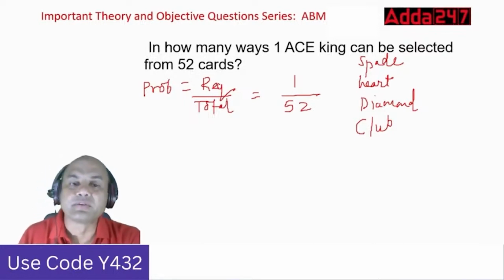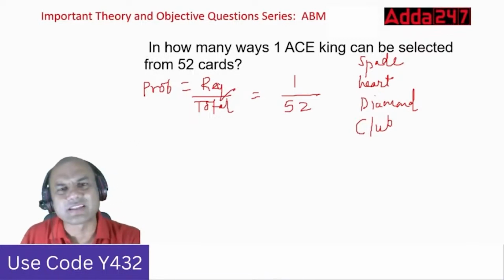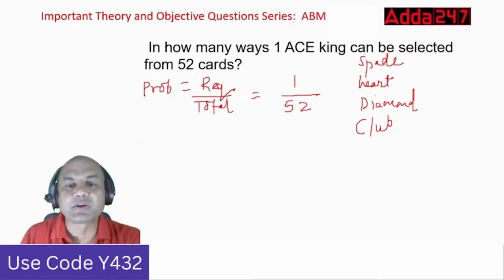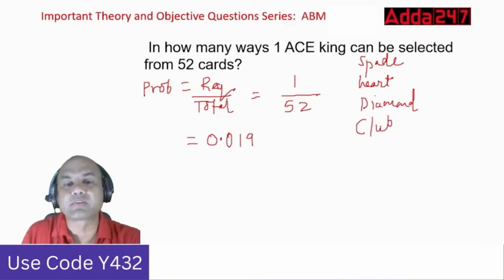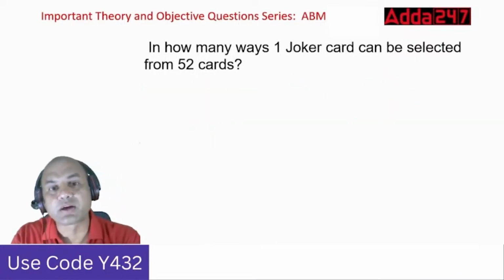Okay. So let's come back to our problem. It is required upon total. So 1 upon 52. So that is the answer. What is the answer for 1 upon 52? 0.019. Okay. This is my required probability of one ace king being selected from 52 cards.